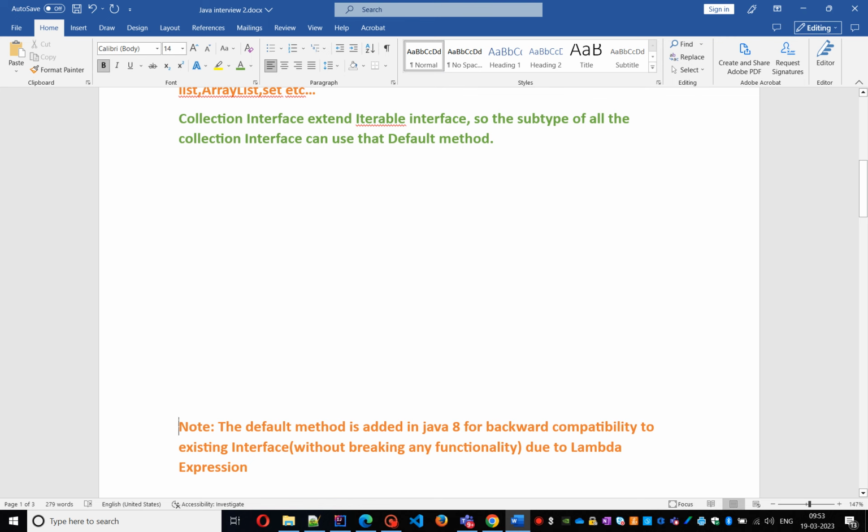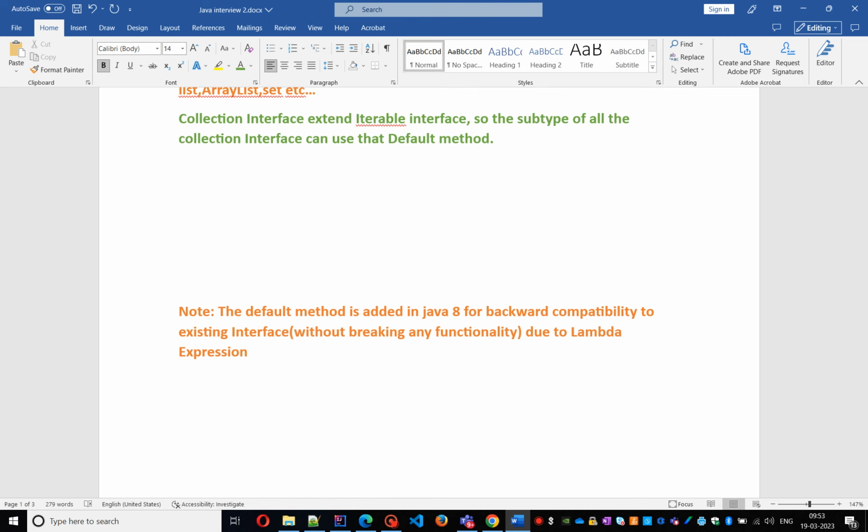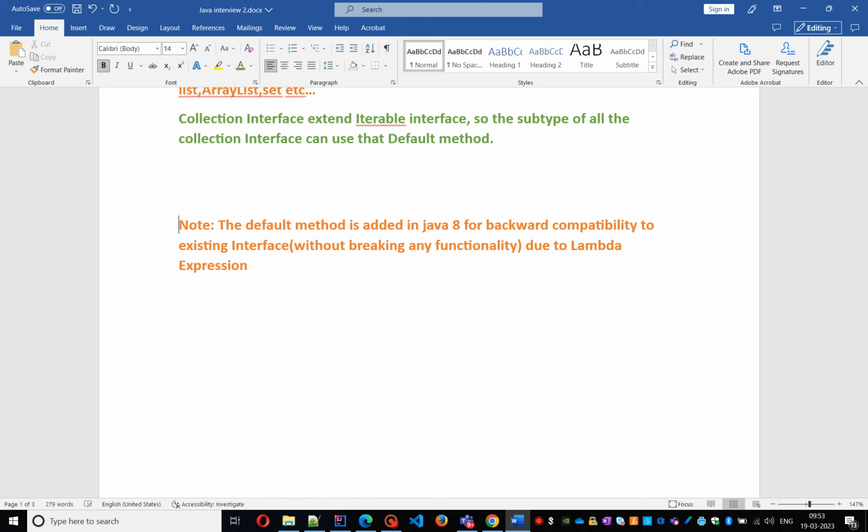Note that default method is added in Java 8 for backward compatibility to the existing interfaces, meaning array list, vector, without breaking any functionality due to the lambda expression.